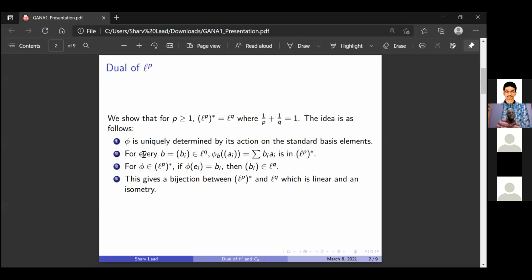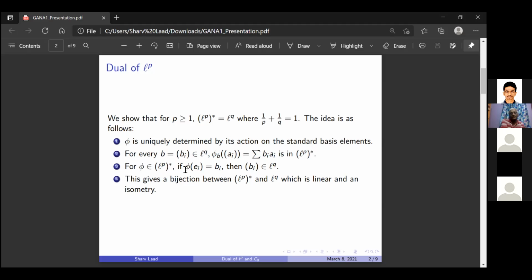So for any n-tuple b_i in LQ, I will show that I can define phi_b of a_i, where a_i is some sequence in LP, equal to the summation of b_i a_i, and this will turn out to be a map in LP star.